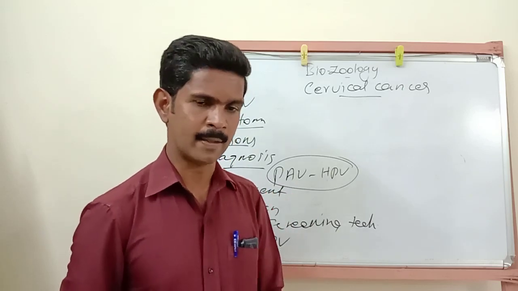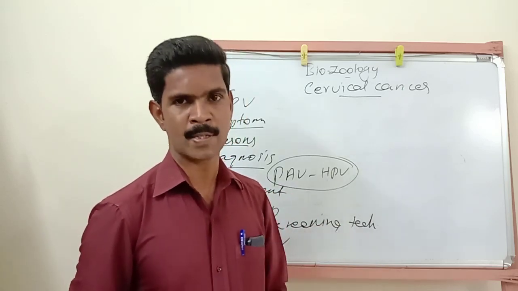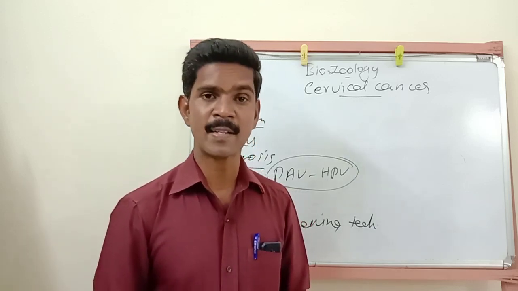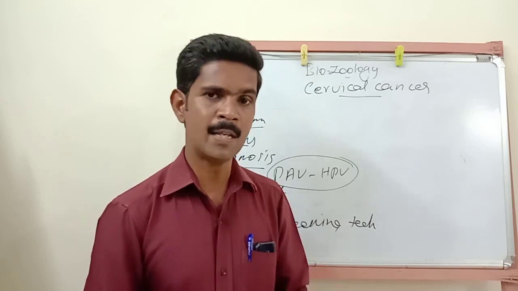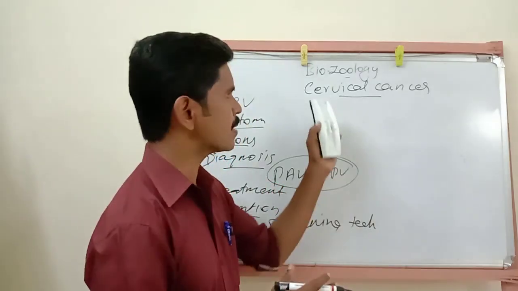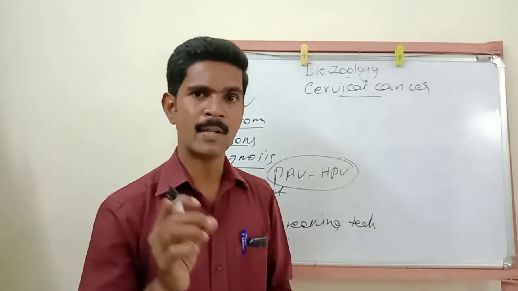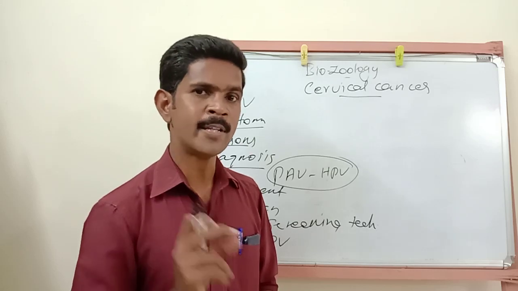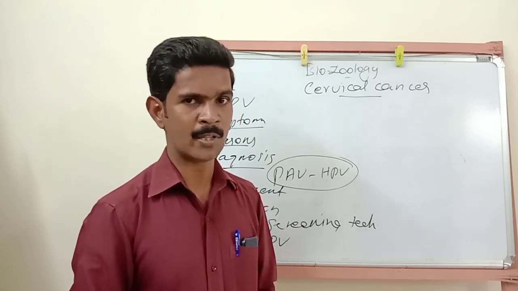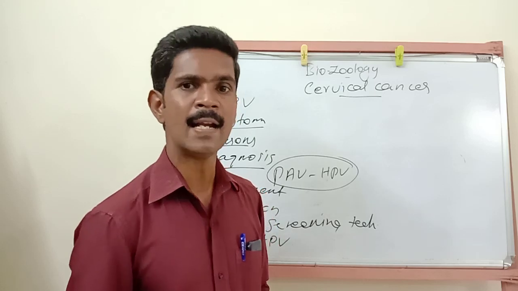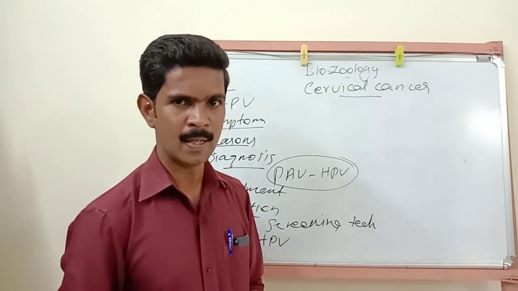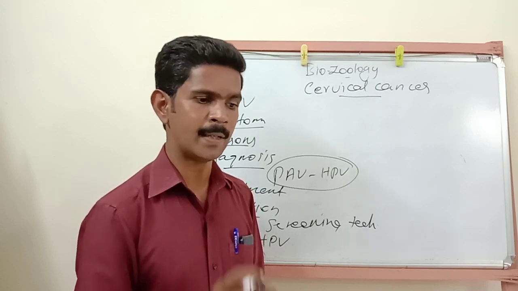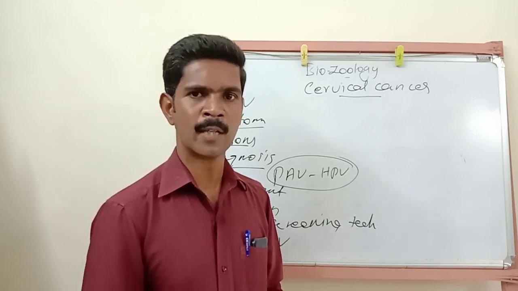Understand, my dear students? Then, next, the other control measures. Highly nutritional food items, that means diet, play a very important role in preventing cervical cancer. Regular exercise. Avoid using tobacco. Then avoid early marriage, and we have to follow monogamy. Monogamy means, in Tamil, single marriage.